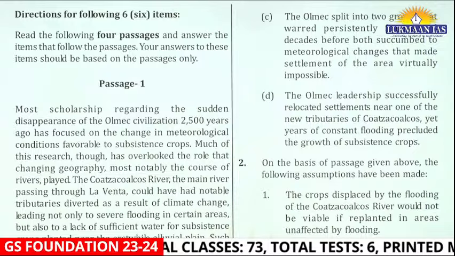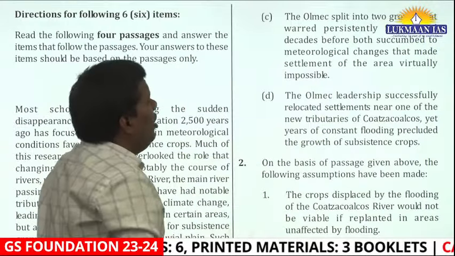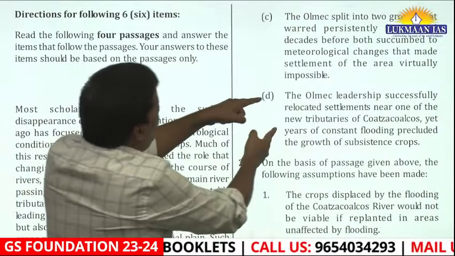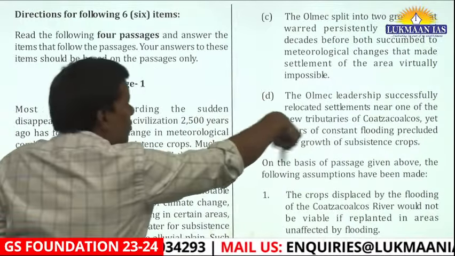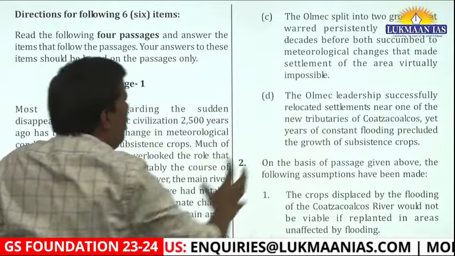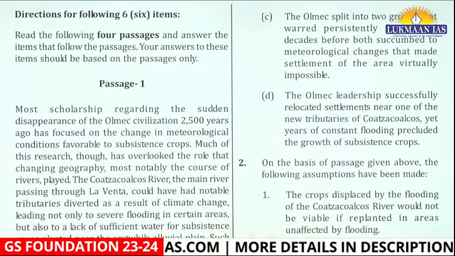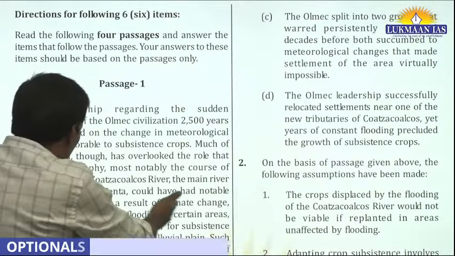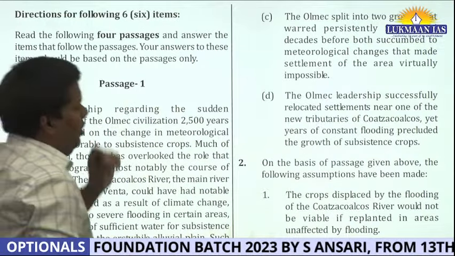So here they are saying they relocated settlement near one of the new tributaries of this river. Again, this idea is nowhere related to the last message which the author conveyed, that descent and disappearance of the civilization. They are just talking about the river changing course. So I will take C.